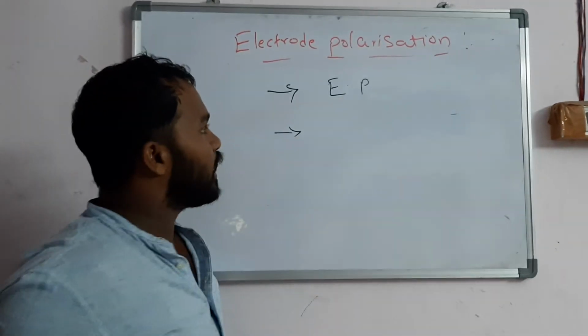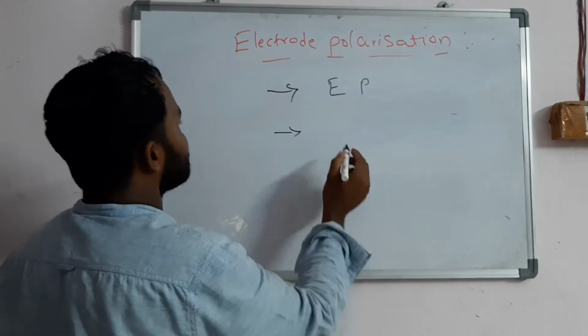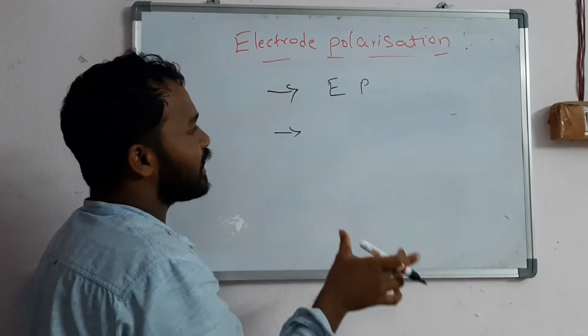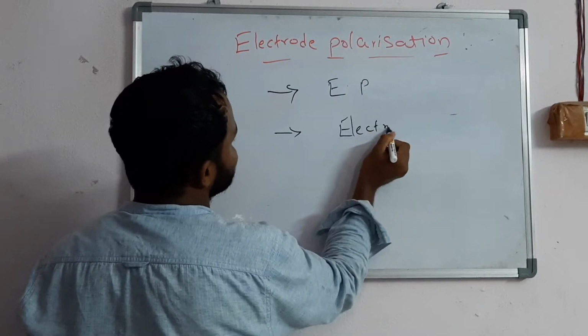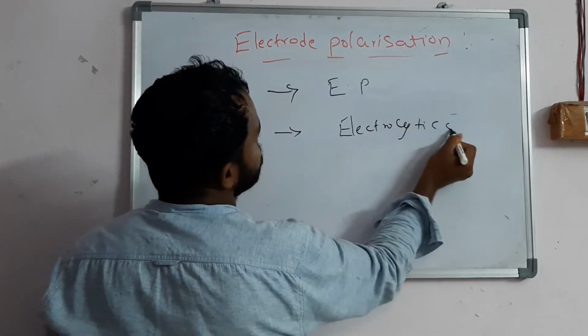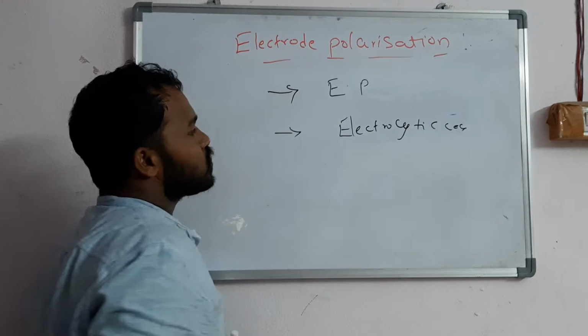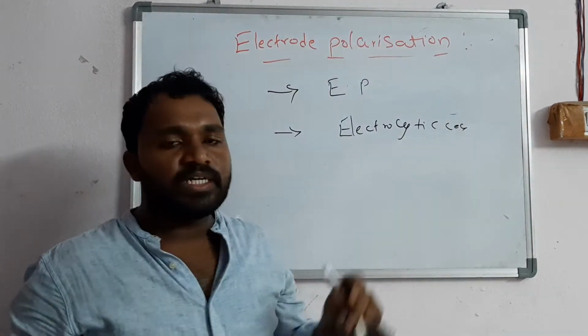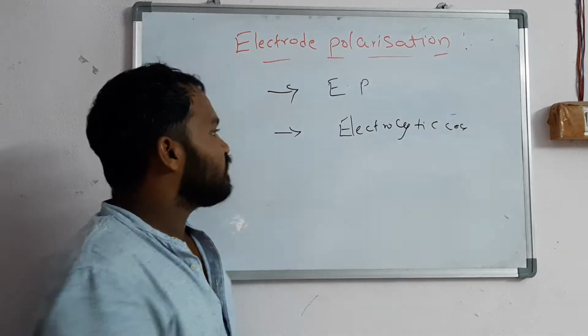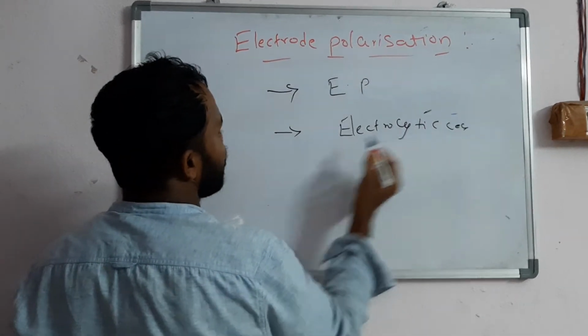Second point you should write: polarization results in a change in the potential when electric current is passed through the electrolytic cell.